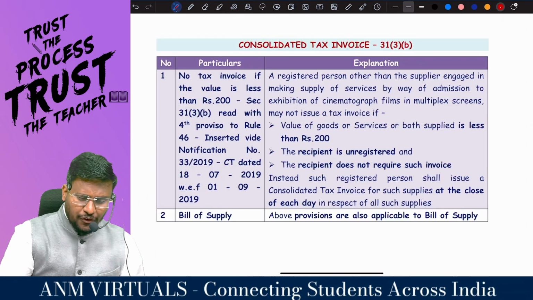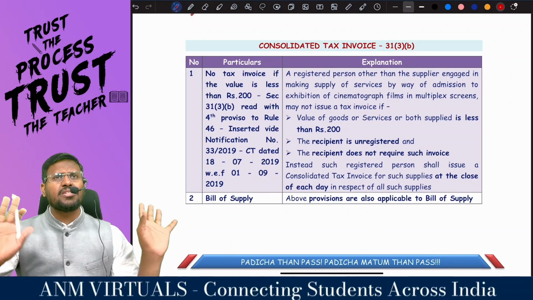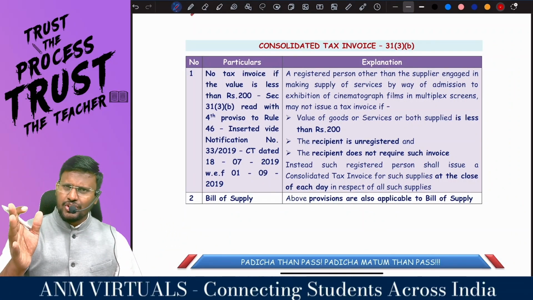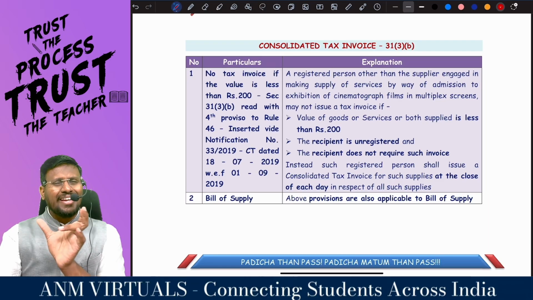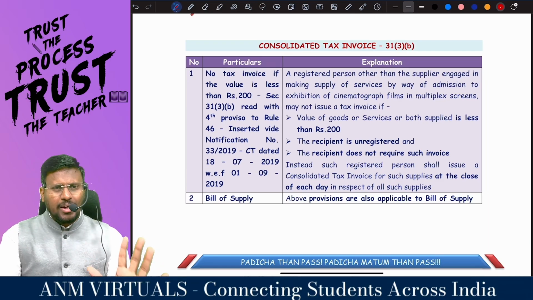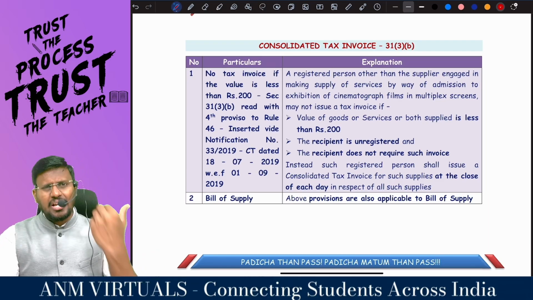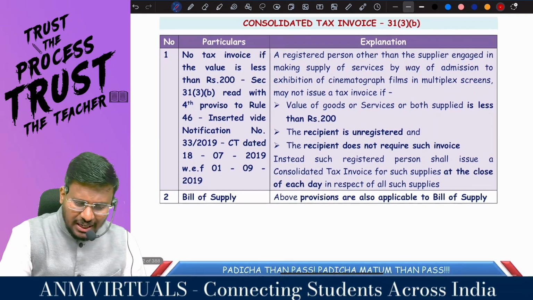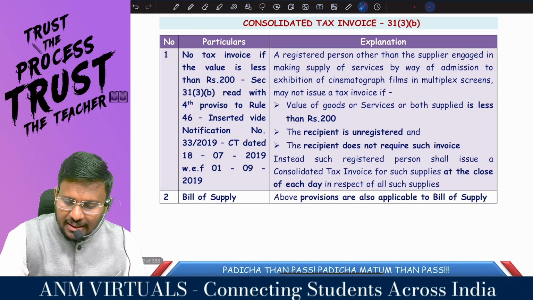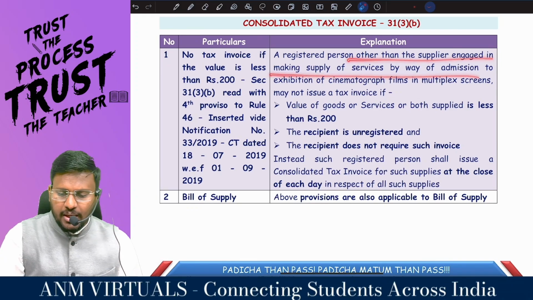This is not for the first person, which is for a normal person. Sir, I am liable to take registration. I took the registration and got the RC within 1 month. For that intervening period, I revised whatever invoices I had issued. All those steps are done. Now, my dear lovable students, a registered person other than the supplier engaged in making supply